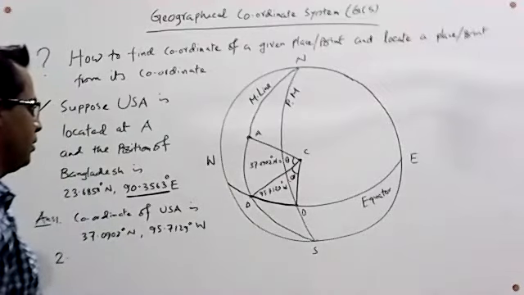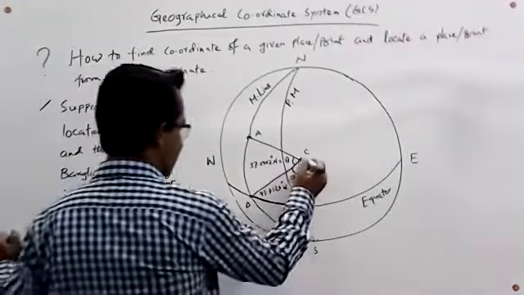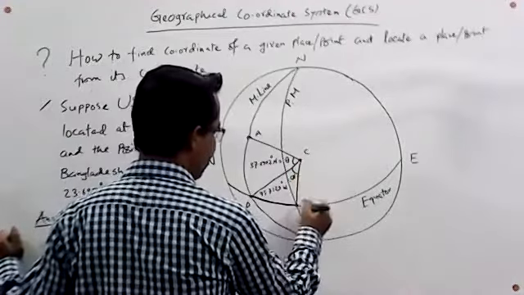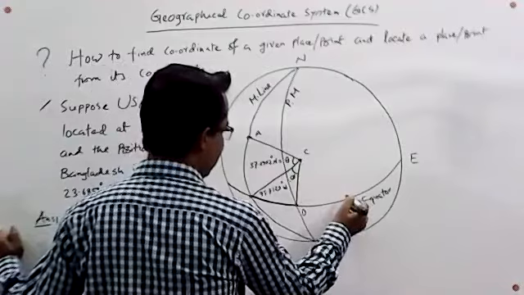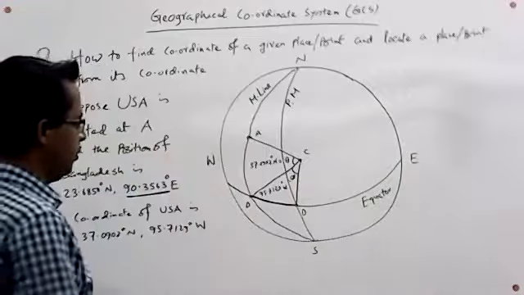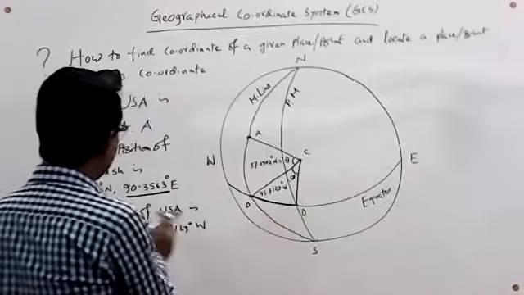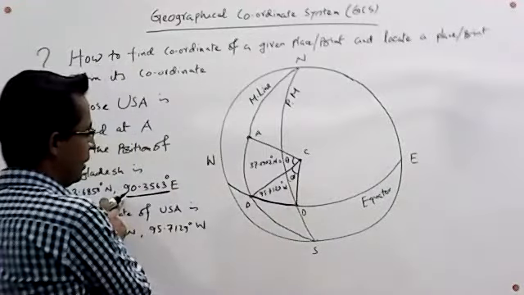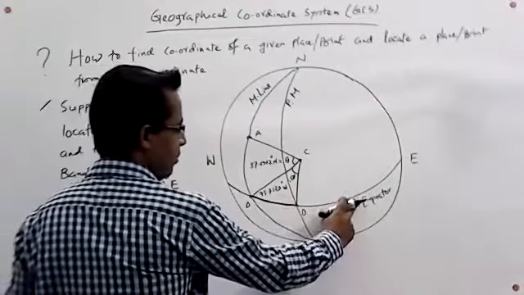So we know that longitude can be measured with the center and this origin and the intersecting point of the meridian line with the equator. So if we move from here with this angle, then we can get the intersecting point on the equator.